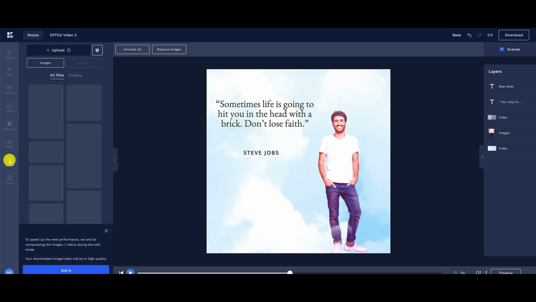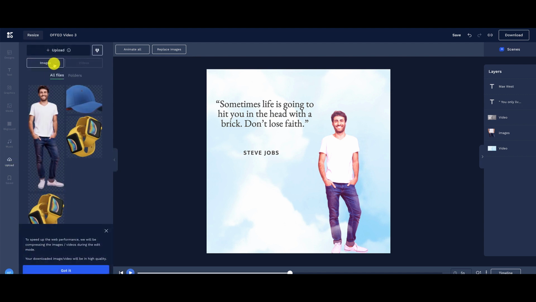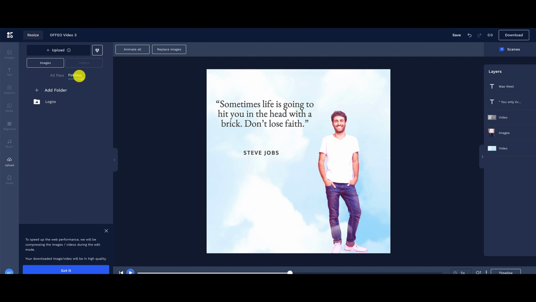And here's where the upload section is, where you can upload your images, you can upload videos. This is also where they have folders where you can create and organize different logos and different assets based off of your client, let's say. So this is really going to help you stay organized and keep your workflow going. As you can see right here, there's also integration with Dropbox. So if you want to upload photos or videos from Dropbox, you have access to that as well.